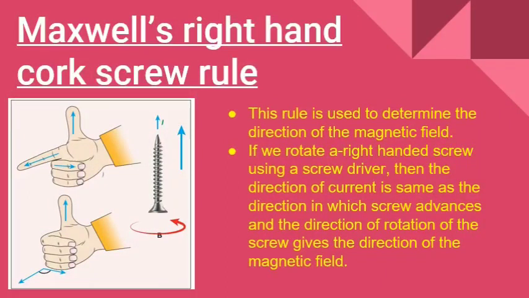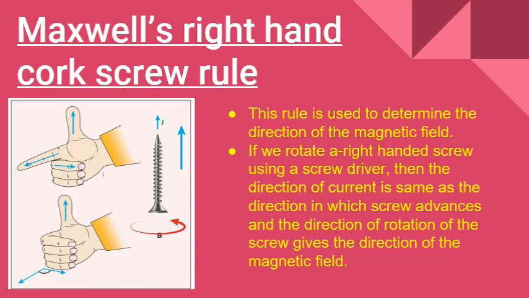Maxwell's right hand corkscrew rule. It is similar to the right hand thumb rule because it is used to find the direction of the magnetic field. If we rotate a right-handed screw using a screwdriver, as in the image, the advancement of the screw will show the direction of the current, which means the direction of the current is now from bottom to top.